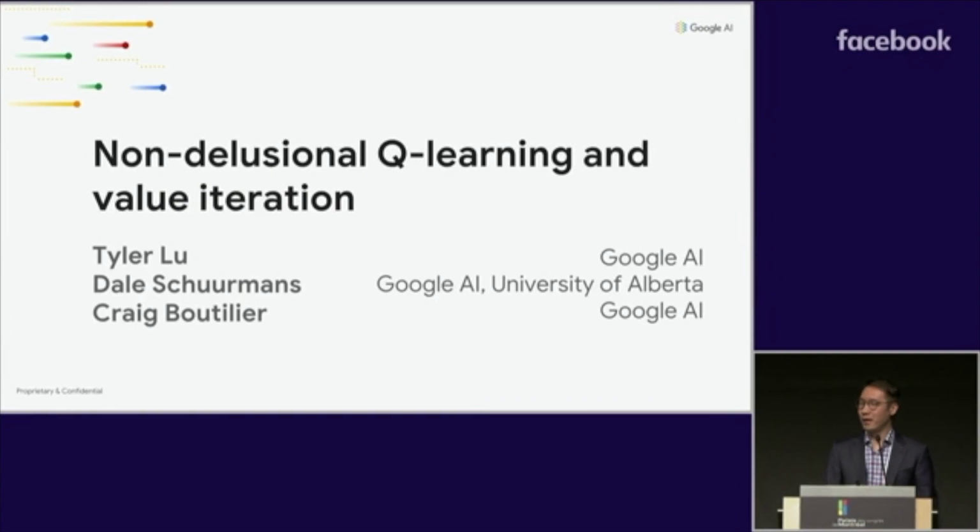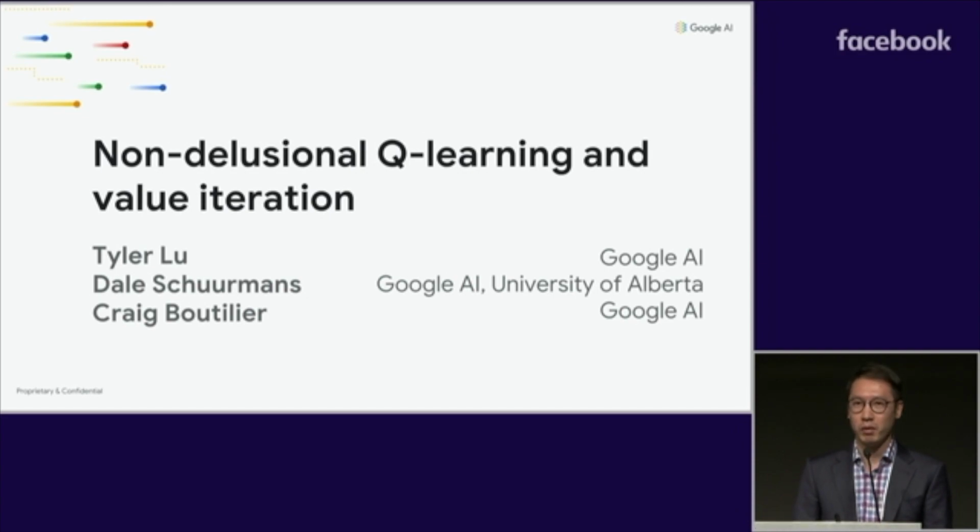I'm Tyler Liu, and today I'll be talking about a new phenomenon which arises in value-based reinforcement learning with function approximation. We call it delusional bias, and it can cause some significant problems for value-based RL. We'll also outline some new algorithms and analysis we've developed to tackle this problem.